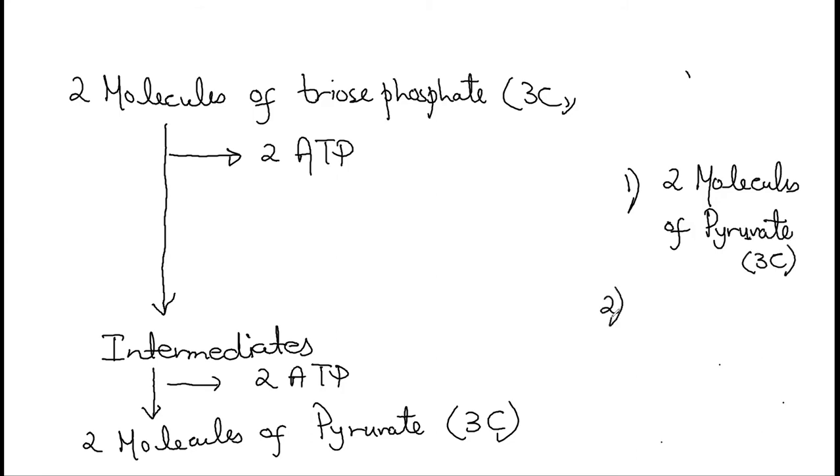Second product: there are total 4 ATP molecules produced, but remember in the start 2 ATP molecules were utilized. So if we look at the net gain of ATP molecules, it's 2 ATP molecules. Because 4 molecules were overall produced, but as 2 ATP molecules were utilized, the net gain of glycolysis with reference to ATP molecules is 2 ATP molecules.